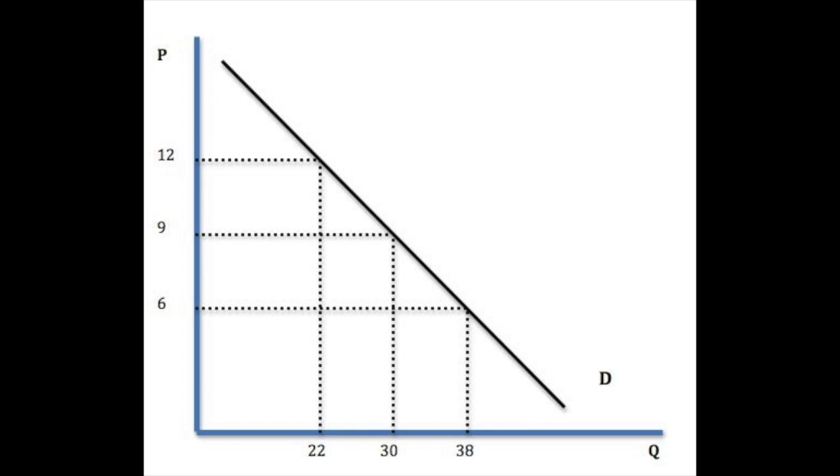In microeconomics, the law of demand states that when all other factors are equal, as the price of a good or service increases, consumers' demand for the good will decrease, and vice versa. This explanation is shown in graph 1, where the increase in price from $6 to $12 led to quantity demanded decreasing to 22 from 38, thus proving how the law of demand is accurate.